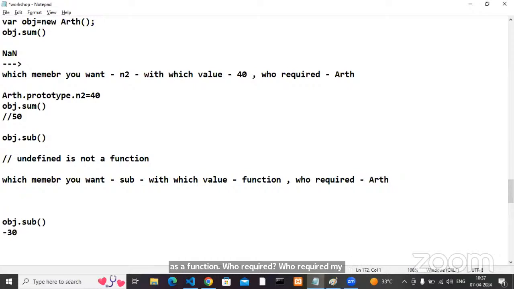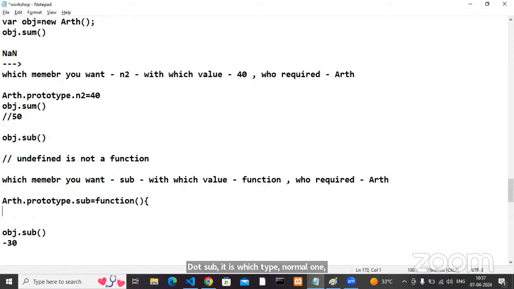So tell me, if it is a functional class, how can we inherit the members into my class? Arithmetic dot prototype dot sub. Which type is it, normal or functional? It is a function type, so I can write the function here.